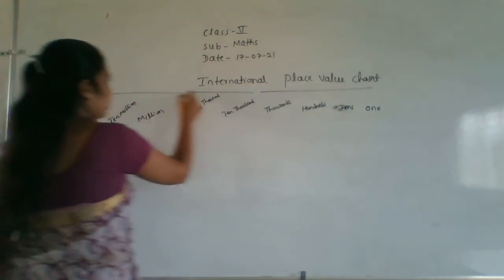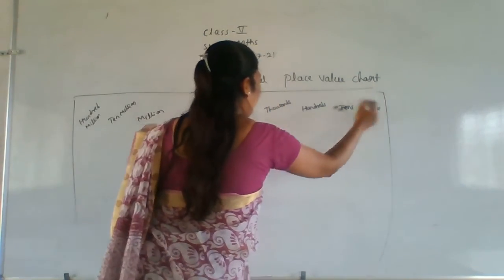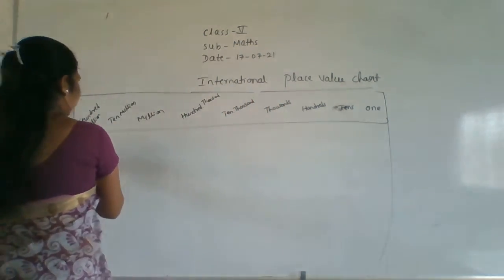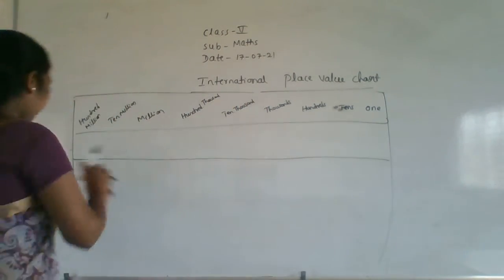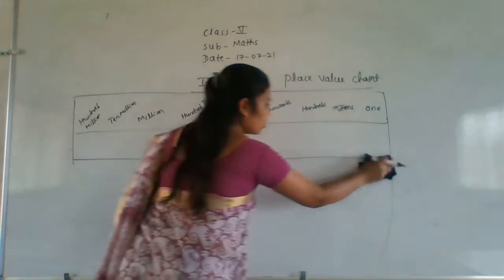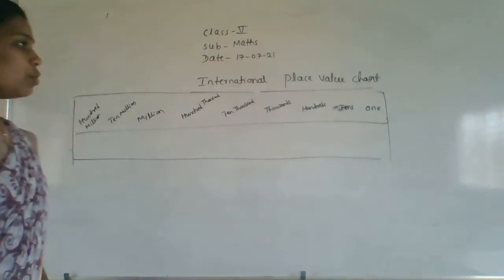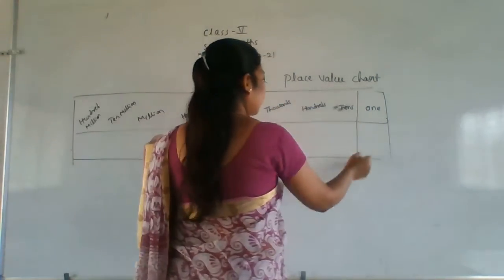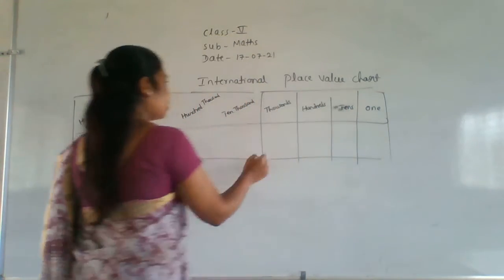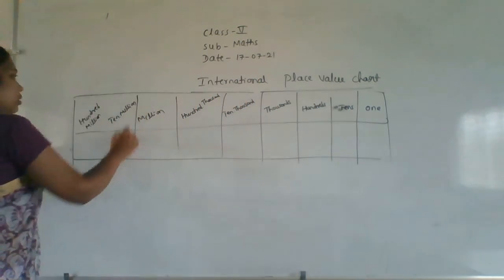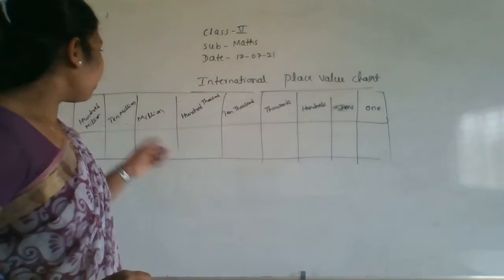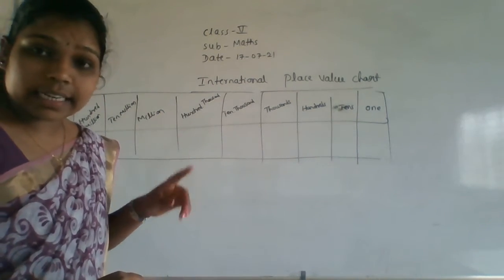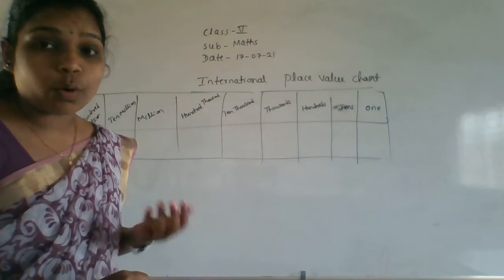Once again, observe everyone properly. So according to the Indian system, it is ones, tens, hundreds, thousands. After that 10,000, next will be lakh, 10 lakh, as well as crore, 10 crore.